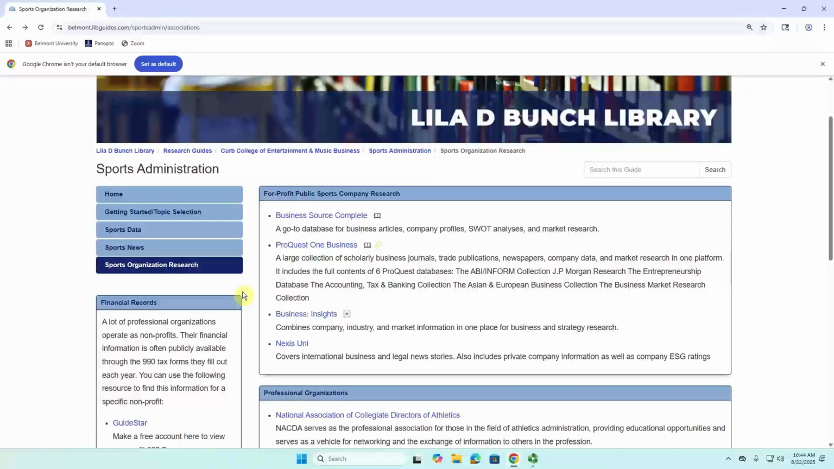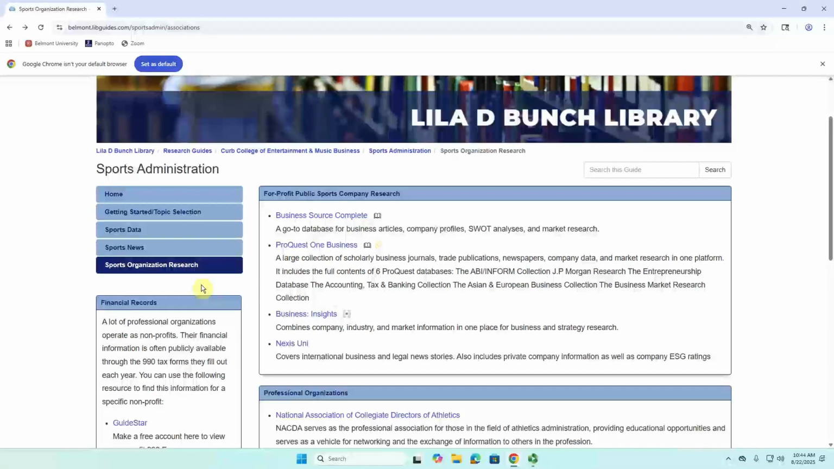So rather than focus on a single database like we have been in previous videos, today we're going to provide a little broad overview of a couple of different resources that are relevant to this question. So if we're in the Sports Administration Research Guide, we're going to go down to the Sports Organization Research box, as that's going to provide most of the resources we'll talk about today.